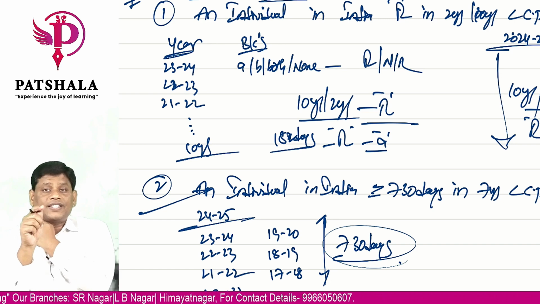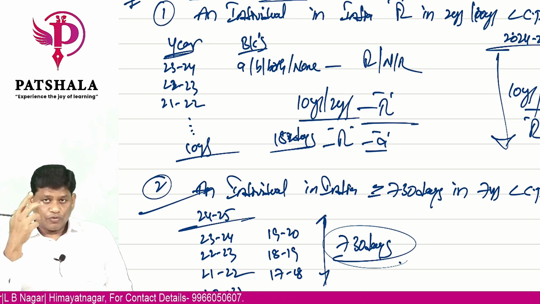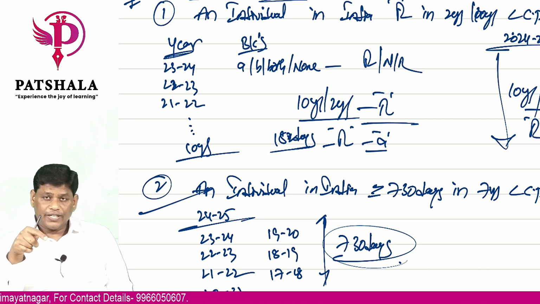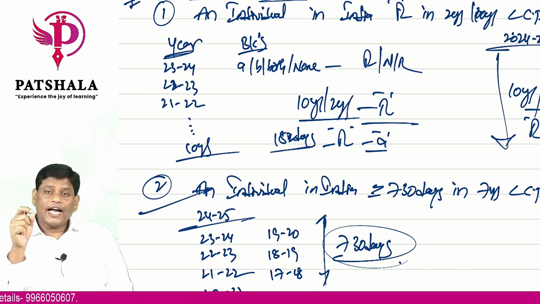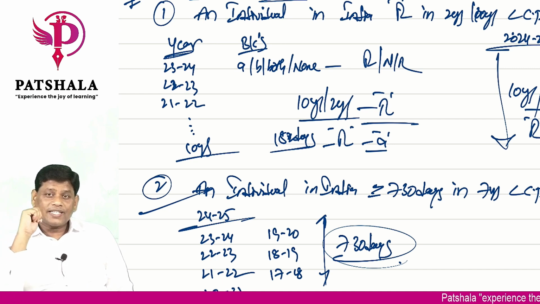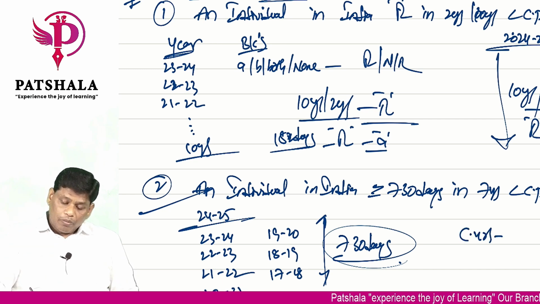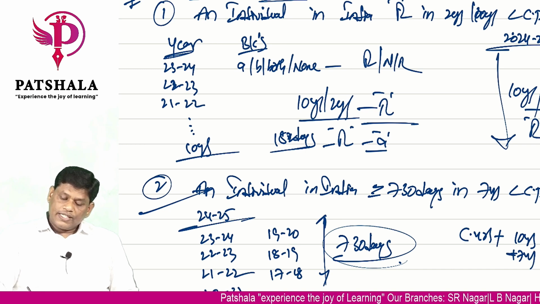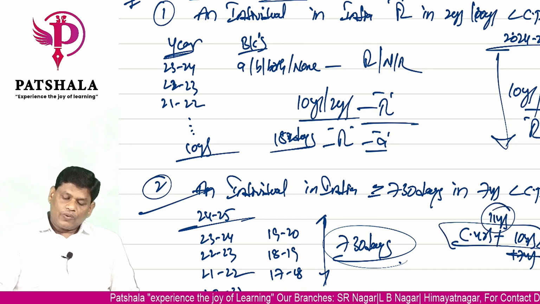So the first condition says you should be resident in India in at least 2 years out of 10 years. The second condition says you should be in India at least for a period of 730 days or more in the 7 years preceding the current previous year. So how many years of data do you require in total? Current year data plus 10 years plus 7 years. So these 7 years are covered in the 10 years. Total minimum 11 years is required.